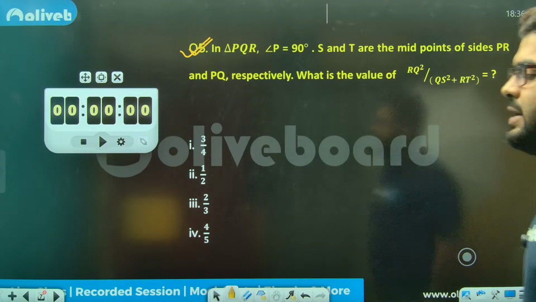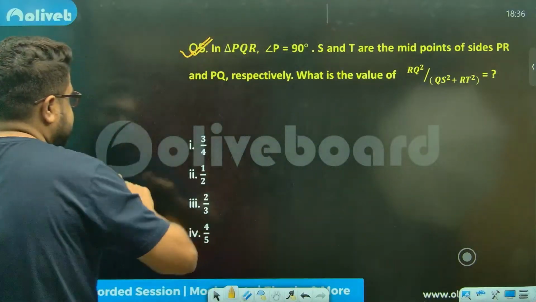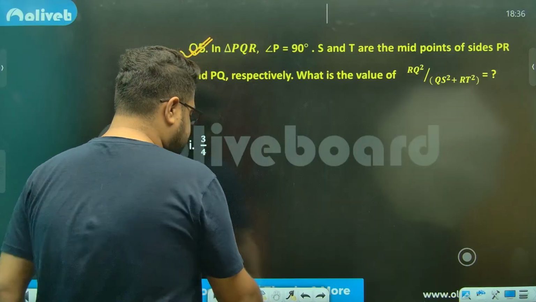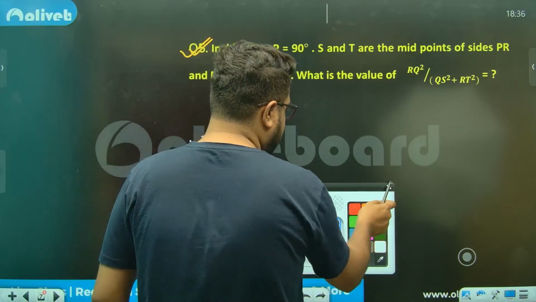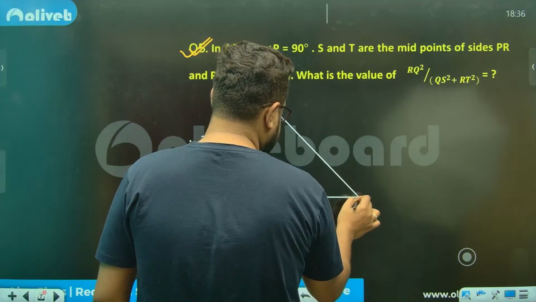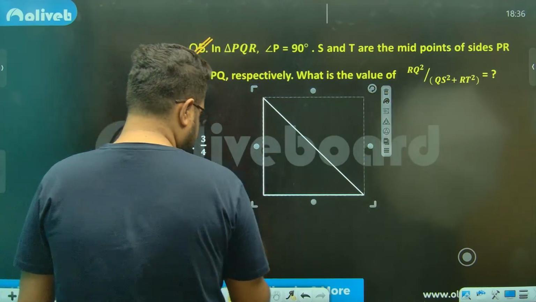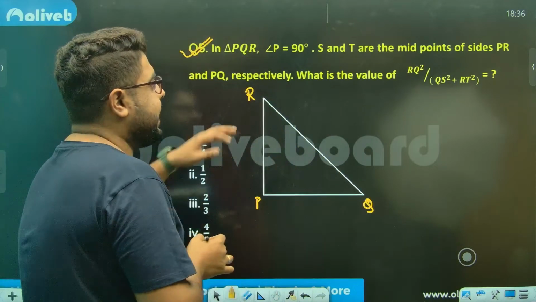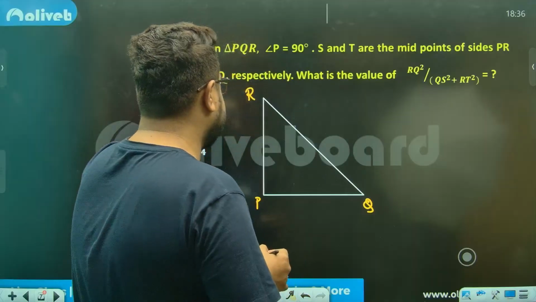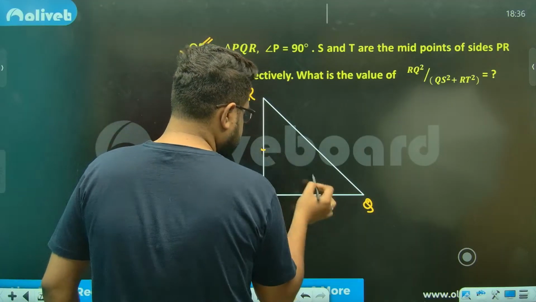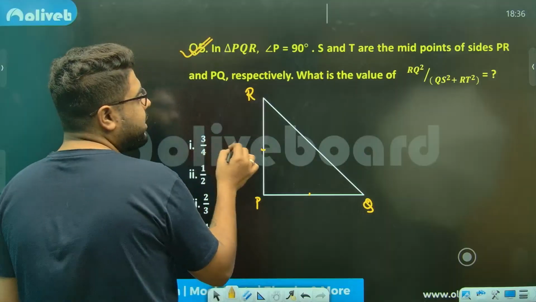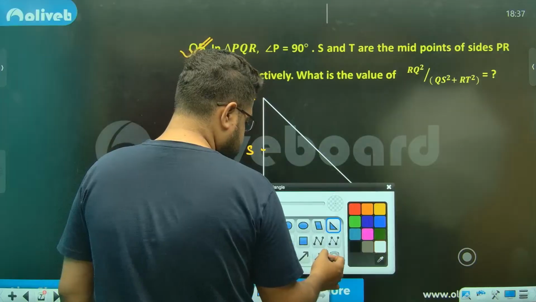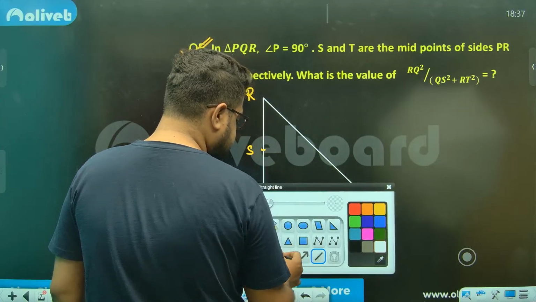Chalo. Now, for this, it's a brilliant question. It is a very good question, actually. Sir, PQR, one angle is 90 degrees, meaning we are talking about a right angle triangle, sir. Okay, so this is P, this is Q, this is R. S and T are the midpoints of side PR and PQ. Perfect, sir. These are midpoints, S and T. Let's take a dotted line only.